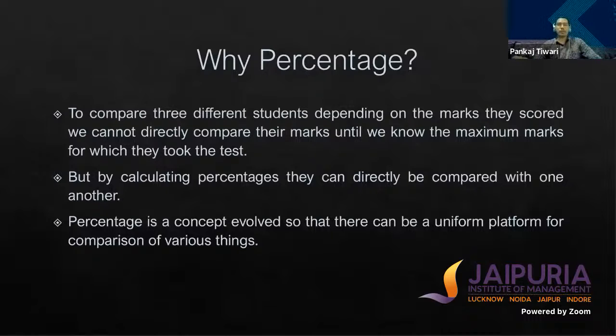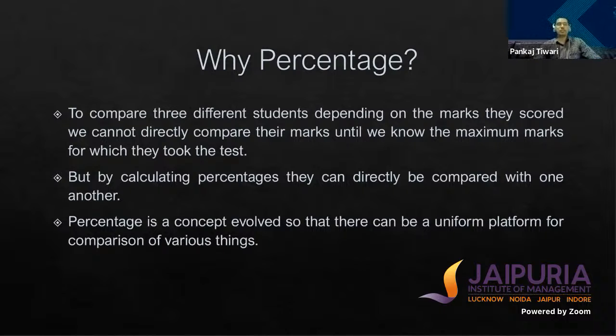Now I will talk about why percentage, which is the most important topic of this presentation. Here I have taken an example to compare three different students depending on the marks they scored. We can't directly compare their marks. For example, if one student gets 75 marks, the second got 110 marks and the third got 150 marks. But unless we know the maximum marks for which they took the test, we can't say who is first, who is second and who is third.